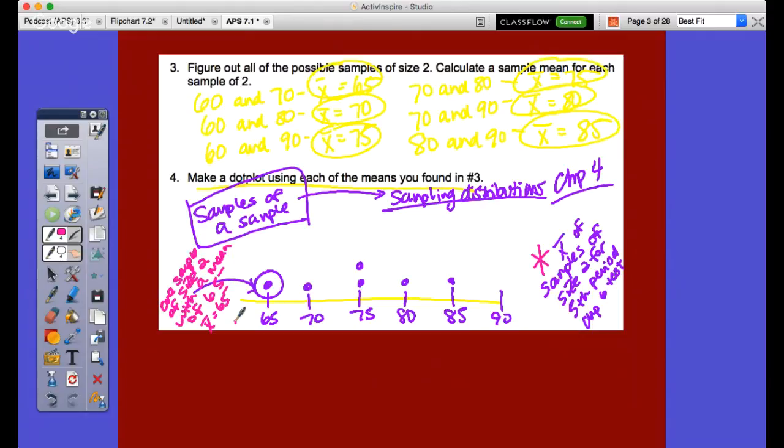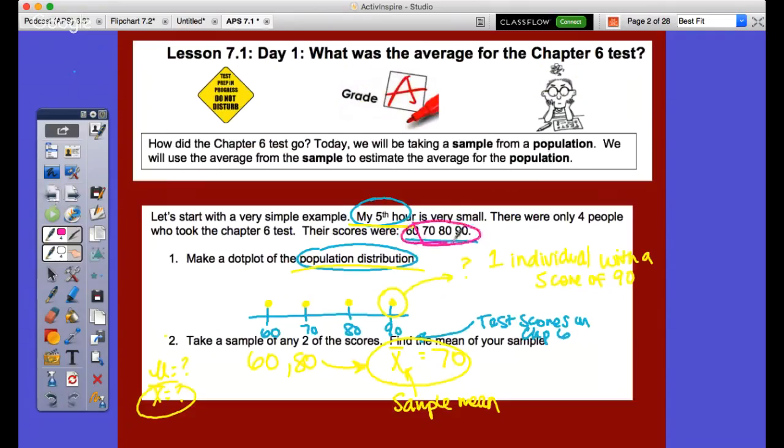Now, coming back to this, a sampling distribution always has a center around where the true mu is. Well, what is the true mu? This is the population mean. Well, how do I find the population mean, Coach? You could find that by just finding what the mean is of all of the values in my population. Now, sometimes that's impossible to find, and that's why we estimate using a sampling distribution, and that's really where we're going to go from chapter 7 all the way through to the rest of the year. So right now, this is kind of a big deal on how we're approaching this as we utilize this to answer questions later on.